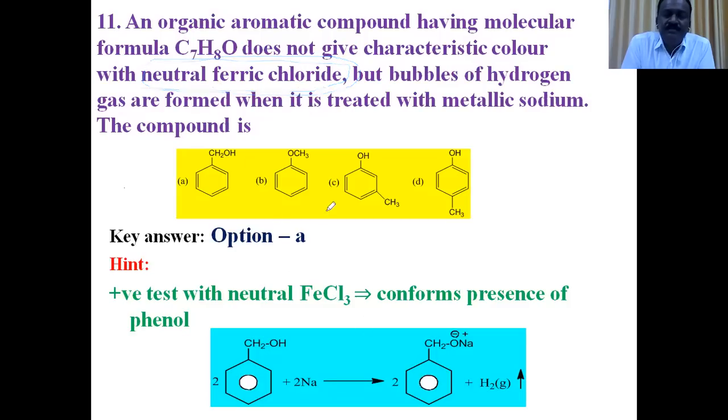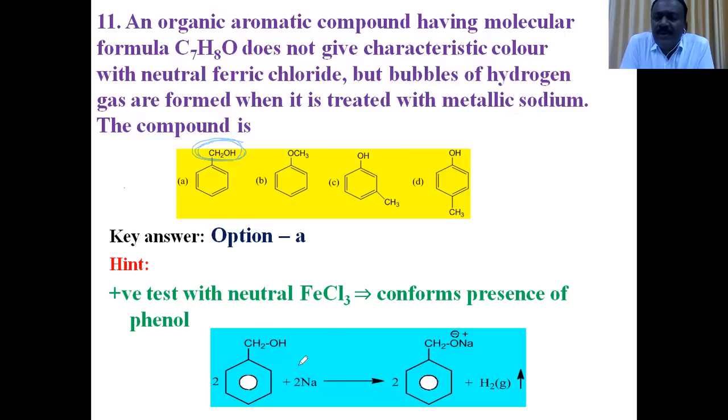phenolic, because we have one very important question in the practical part: give one test for the detection of phenols. Explain neutral ferric chloride. Phenol gives violet color with neutral ferric chloride. But here, because it does not give color with neutral ferric chloride, the compound does not contain phenolic OH group. Next, bubbles of hydrogen gas are formed when it is treated with metallic sodium. This also shows that alcohols react with metallic sodium, and bubbles of hydrogen gas are formed.